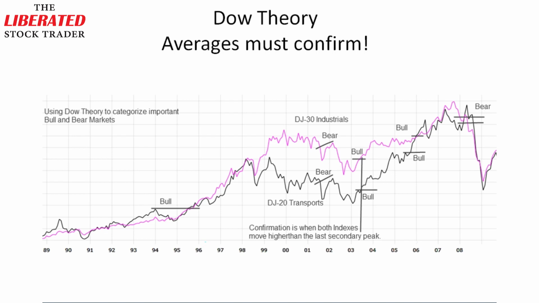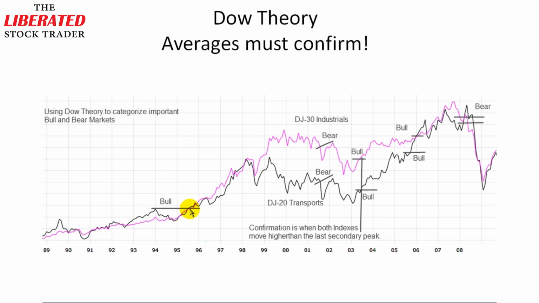This graph should show you more or less how to visualize this aspect. So here you can see the Dow Jones Industrials, this purple line here, and here the black line, the Dow Jones Transports. So what he's saying here is both averages must confirm. Both averages have to start moving in the same direction to confirm each other.